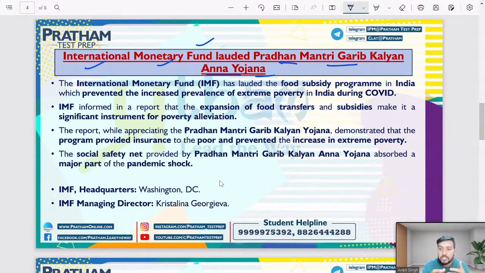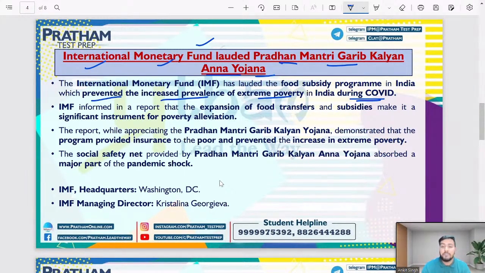It's a kind of food subsidy which has been given to the needy people, right, in India, which prevented, इससे क्या हुआ है? Prevented the increased prevalence of extreme poverty in India during COVID. As you all know, during the COVID pandemic, lockdown था काफी समय के लिए, है ना? And the people who are daily wage earners, जो daily अपना कमाते थे, तो उनके लिए थोड़ा सा मुश्किल हो रहा था to sustain. So to prevent the increased prevalence of extreme poverty, कि बहुत ज्यादा गरीबी ना हो जाए, our Government of India has started Pradhan Mantri Garib Kalyan Ann Yojana.